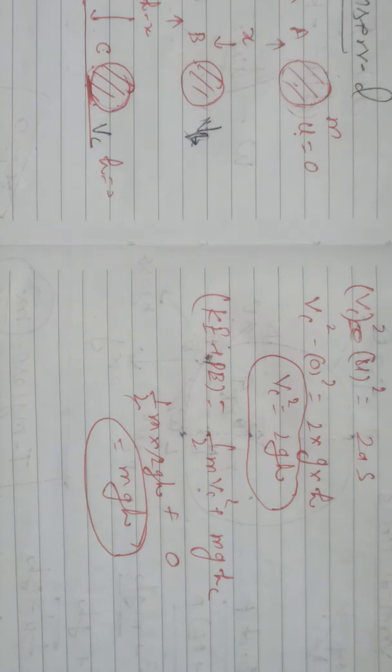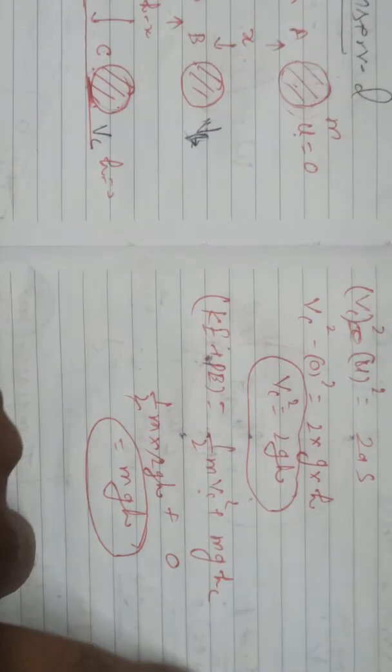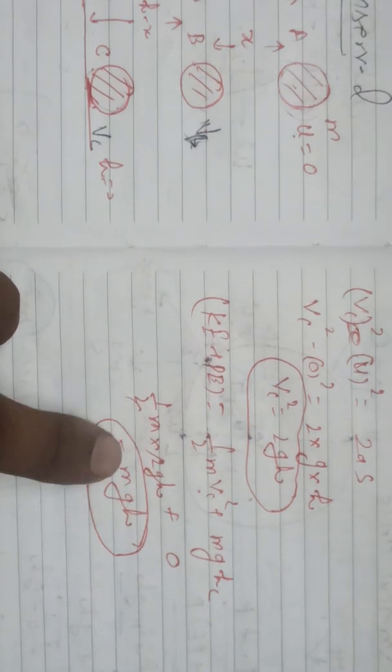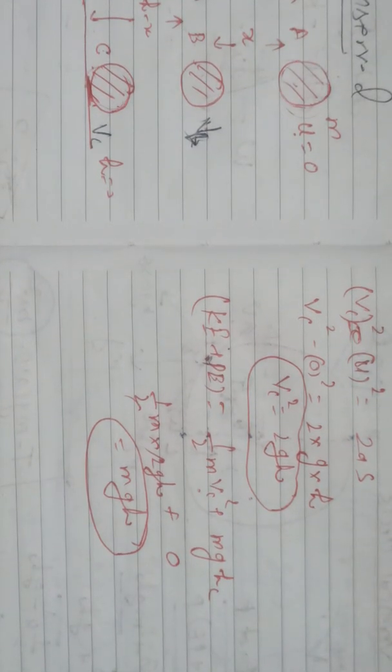Again we find the sum of kinetic energy and potential energy, which is half m vc square plus mgh. Now you can see C is the bottommost point, the height of which is 0, so the potential energy will be 0 here, and all the energy will be kinetic energy only. After putting in all these values and cancelling 2, we get the result mgh, which is the total mechanical energy.